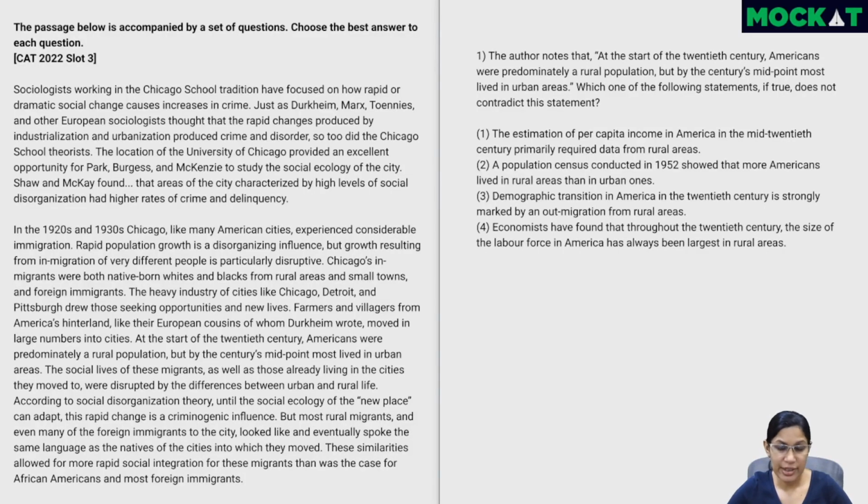This is a CAT 2022 Slot 3 RC. It's somewhere on the medium side and it's a socio-cultural RC with a little bit of politics also mixed in. So let's look at the questions first as always.